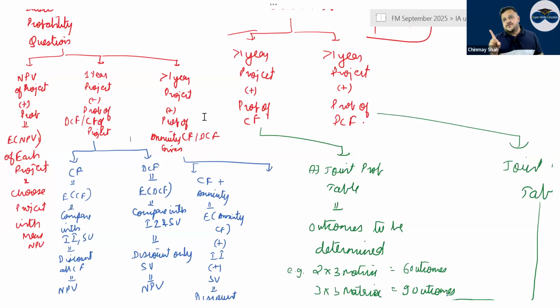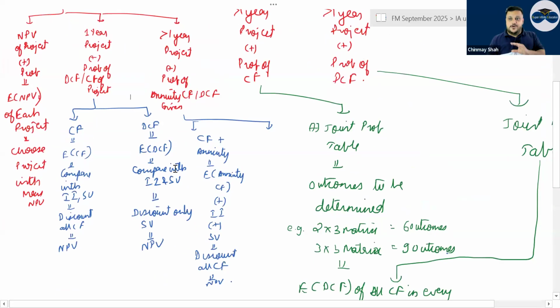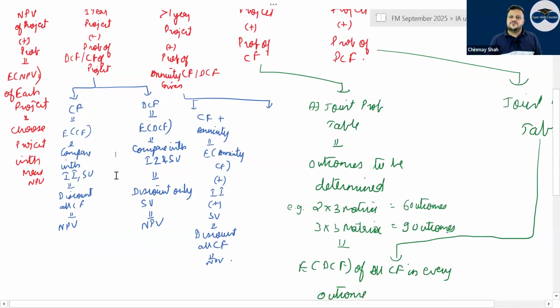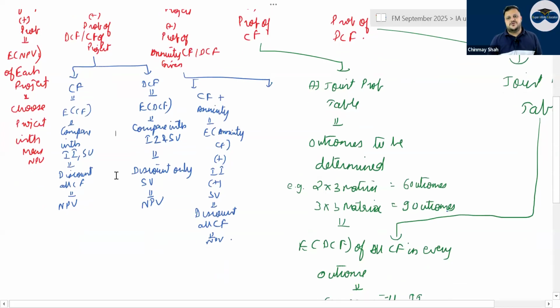But if direct discounted cash flow is given, then you have to find the expected discounted cash flow. Then what? Get the NPV. You won't have to discount it again because it is already discounted cash flow, correct? For more than 1 year, generally an annuity cash flow is given. So cash flow plus annuity. So probability of what? The same cash flow repeating, right? Or the same cash flow is given, plus that is given for 1 year, where the basic probabilities are.